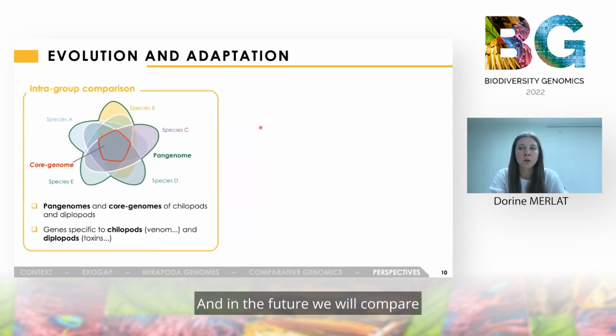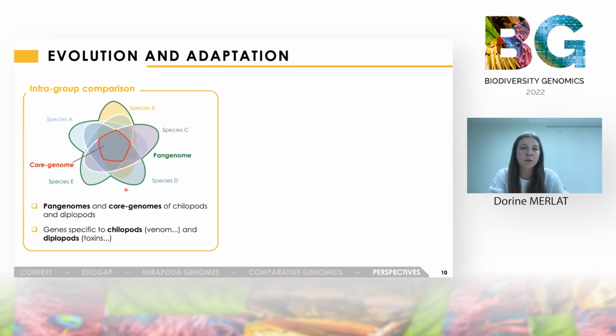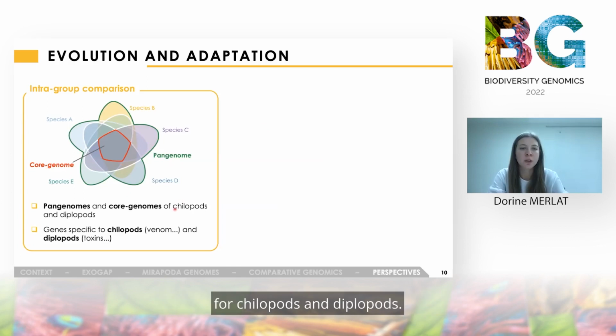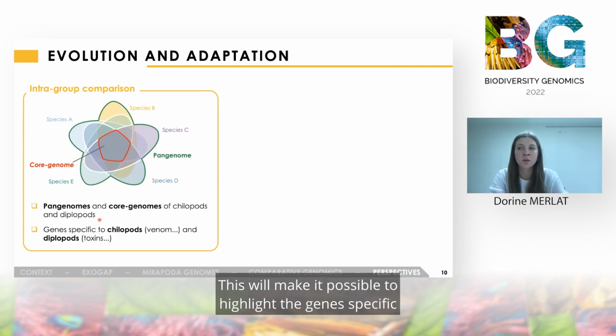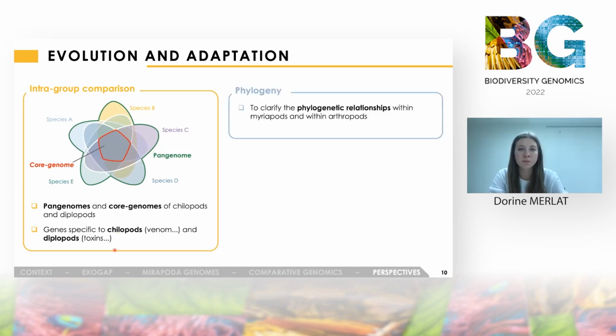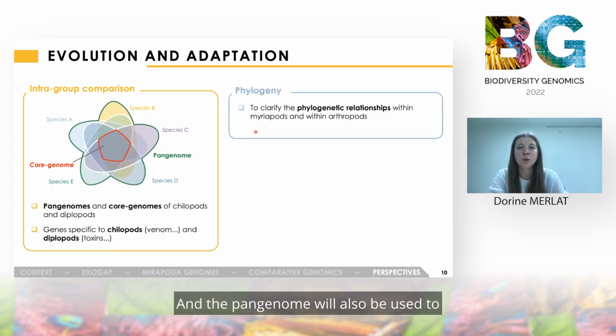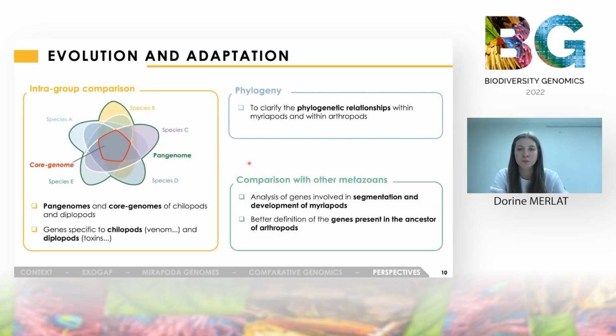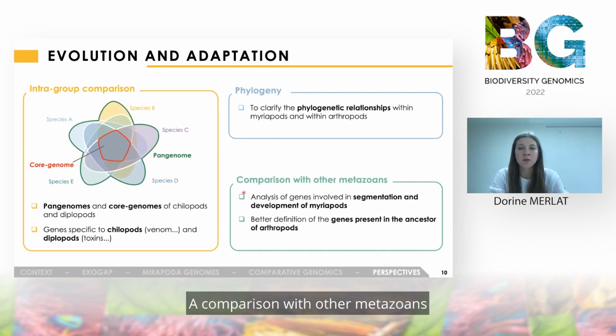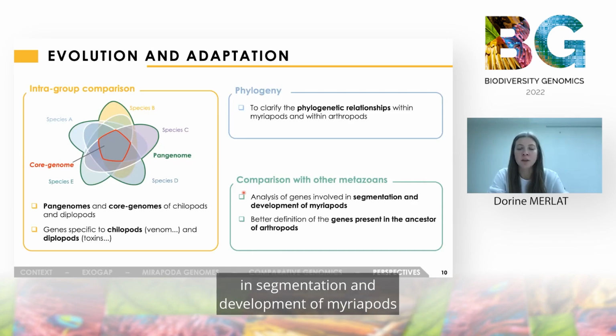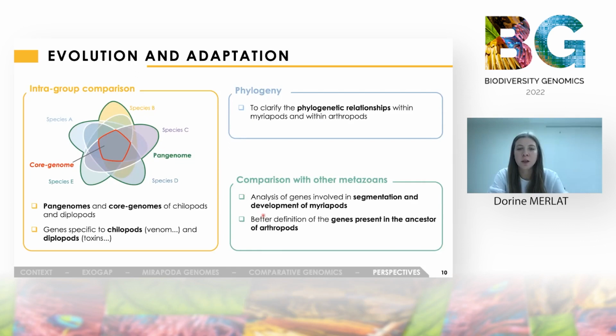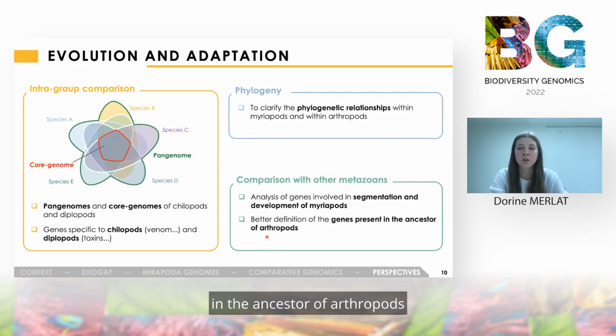And in the future, we will compare the gene repertoire of the species with the core genomes and the pangenomes for chilopods and diplopods. This will make it possible to outline the genes specific to chilopods, for example relative to venom, and to diplopods, for example relative to toxin. And the pangenome will also be used to clarify the phylogenetic relationships within myriapods and within arthropods. And comparison with other metazoans will allow us to analyze the genes involved in segmentation and development of myriapods, and to better define the genes present in the ancestor of arthropods.